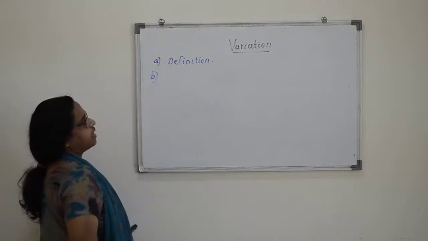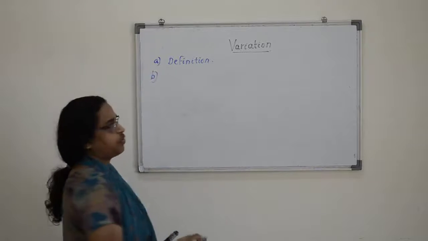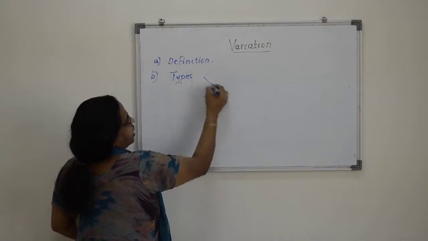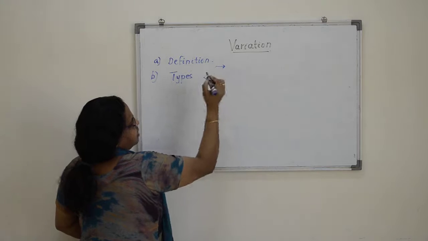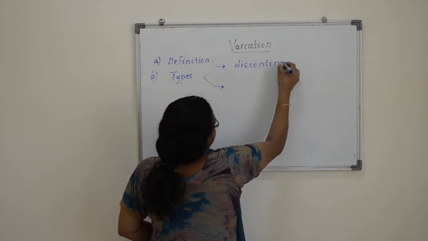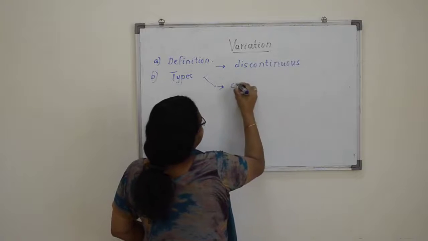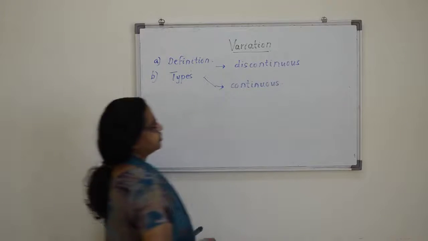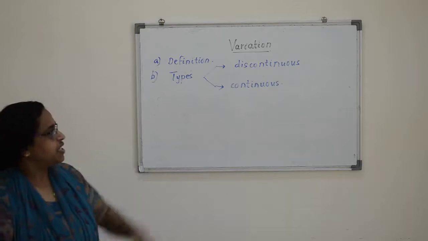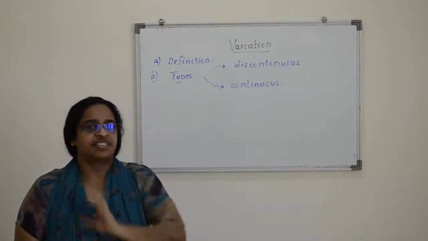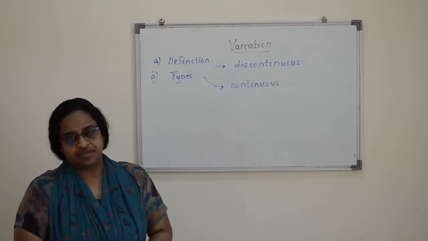Then, there are two types of variation. First is discontinuous and another is continuous. Discontinuous variation means you can see only a number of differences in that character.